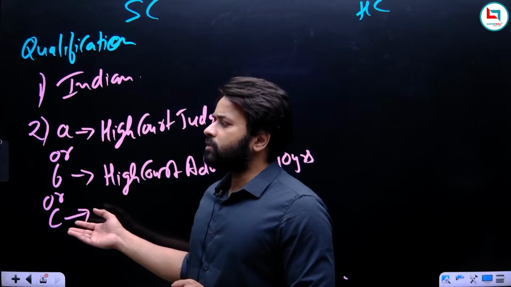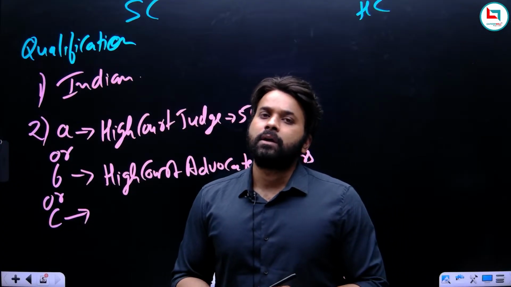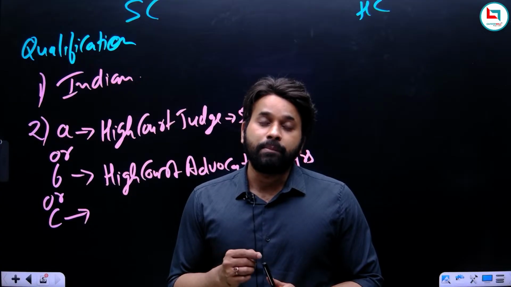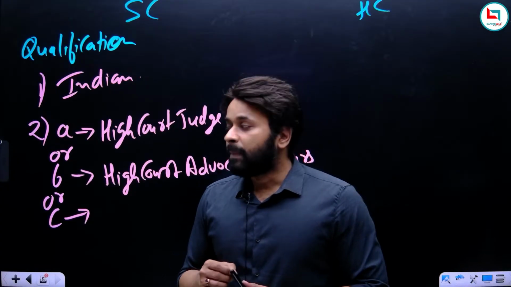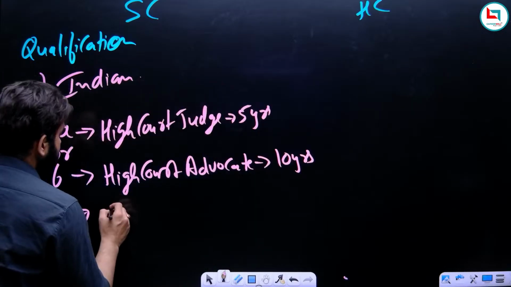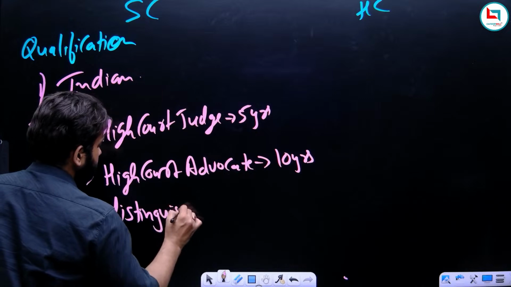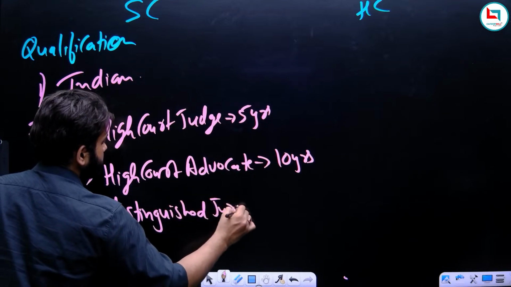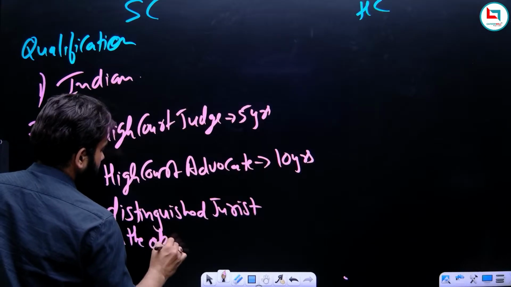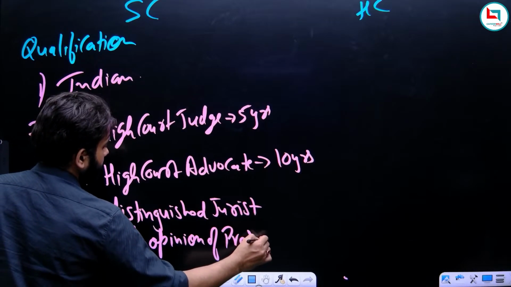However, I don't think this provision has ever been invoked by the Supreme Court, but the fact is a law professor of a university can become a judge of the Supreme Court. But in place of law professor, what is mentioned is distinguished jurist, in the opinion of the President.